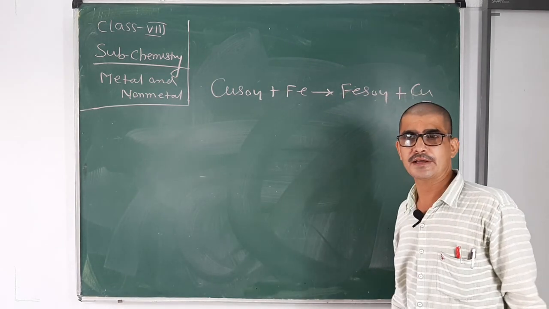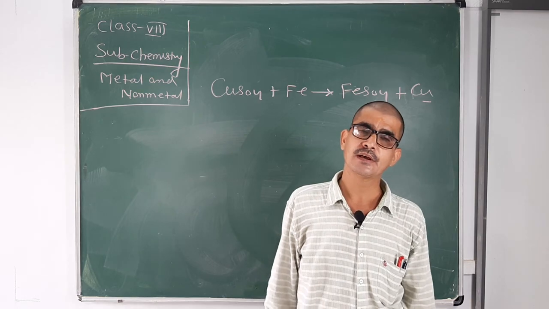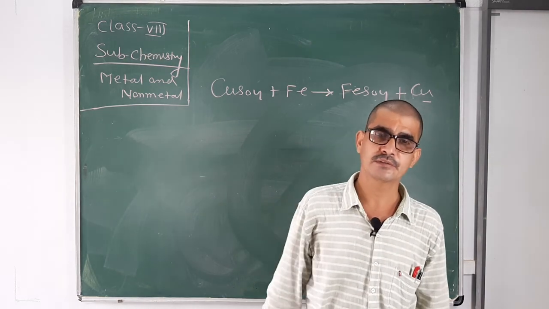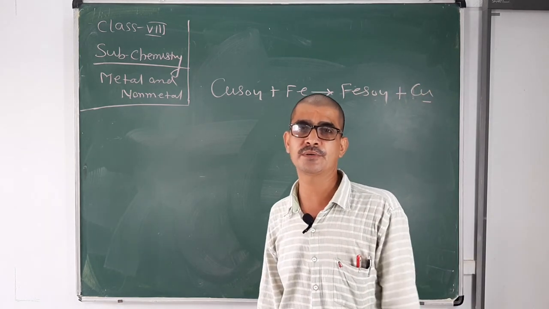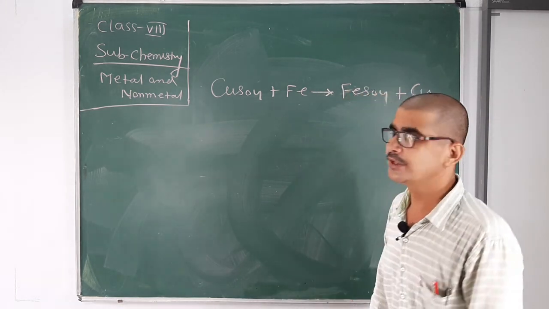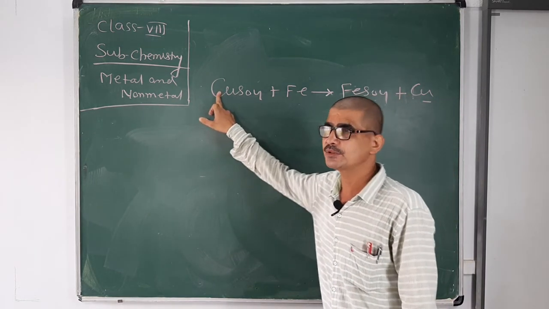Some metals are arranged according to their reactivities, in either increasing or decreasing order. In this way a series is formed. This is called the reactivity series or activity series of metals. In the activity series, we can see that copper is less reactive than iron.